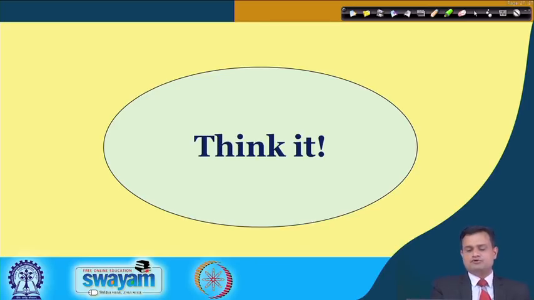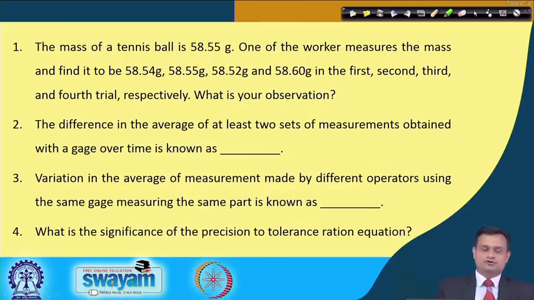With this, we would like to pose a couple of questions for introspection and a quick revision of this lecture. Number 1: the mass of a tennis ball is 58.55 gram. One of the workers measures the mass and finds it to be 58.54 gram, 58.55 gram, 58.52 gram and 58.60 gram in the first, second, third and fourth trial respectively. What is your observation? What do you comment on the measurement system?